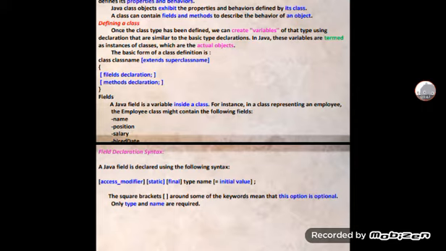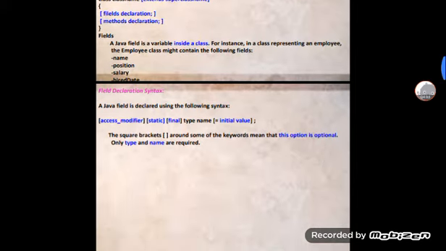For instance, in a class representing an employee, the employee class might contain the following fields: name, position, salary and hire date.